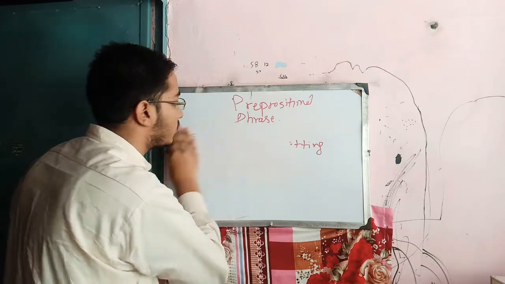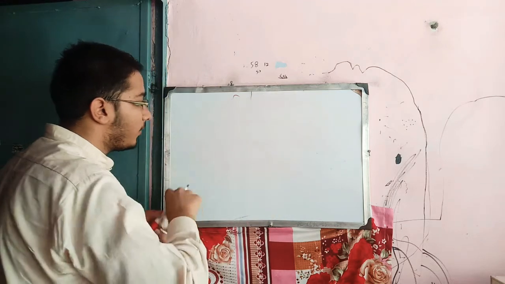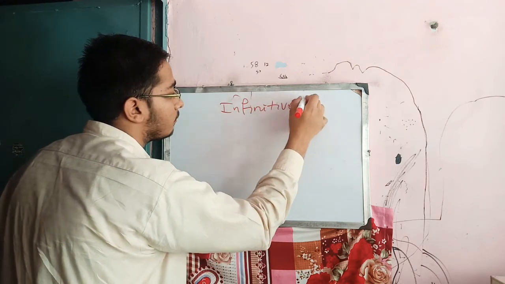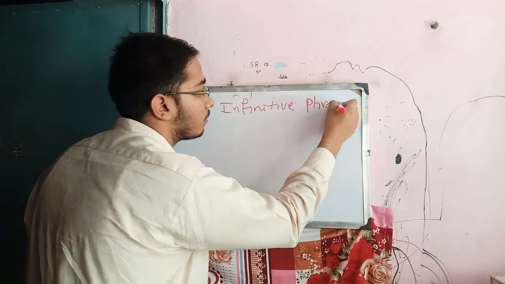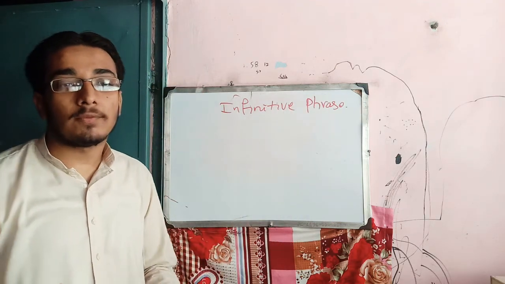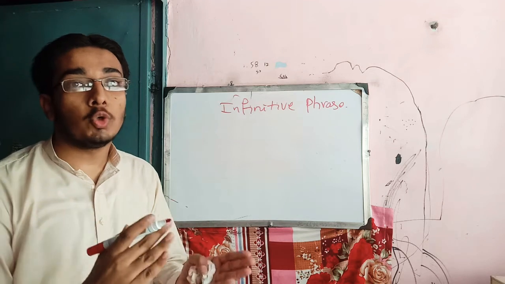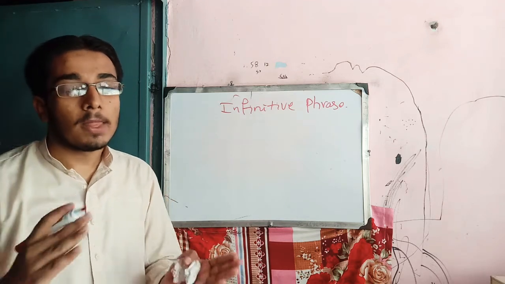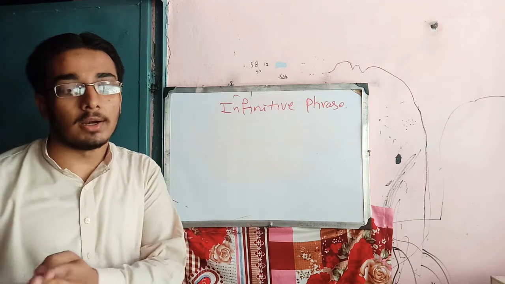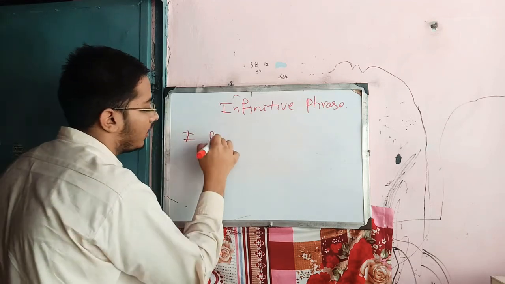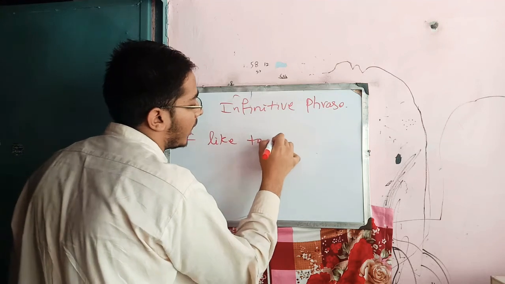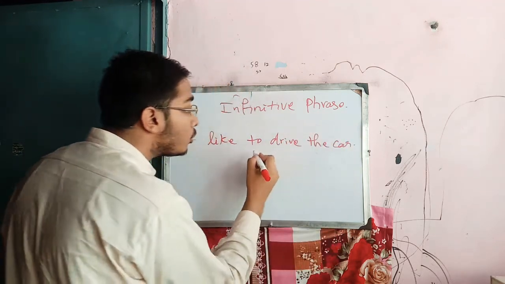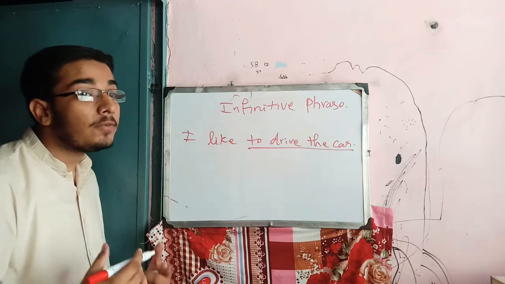Next, we are going to discuss infinitive phrase. So what is the infinitive phrase? We know that in infinitive we use to plus verb. So in infinitive phrase we use to plus verb and its modifier. For example, I like to drive the car. So to drive the car is the infinitive phrase.